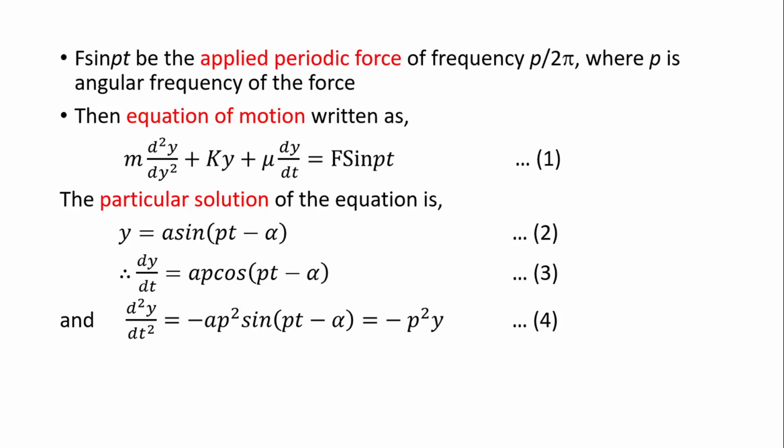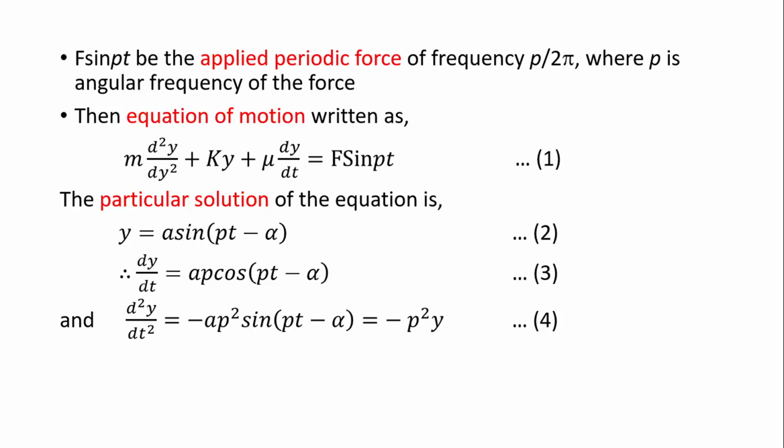Now, such a differential equation where the right hand side is not zero has two types of solutions. One is called the particular solution, and the particular solution for the second order differential equation, that is the left hand side of equation 1, is simply written as y equal to a sine (Pt minus alpha).